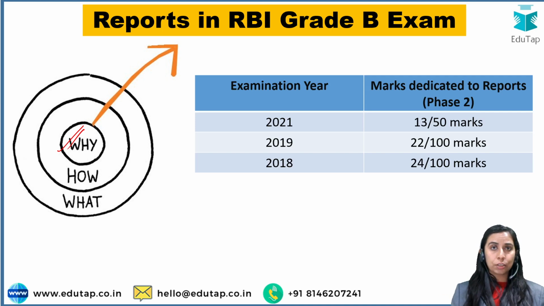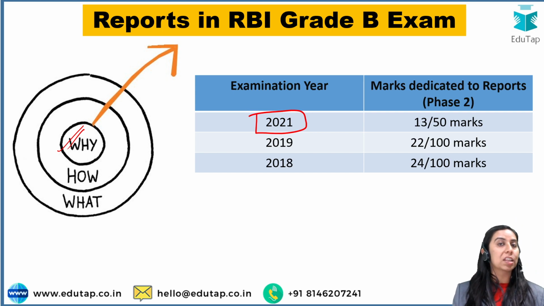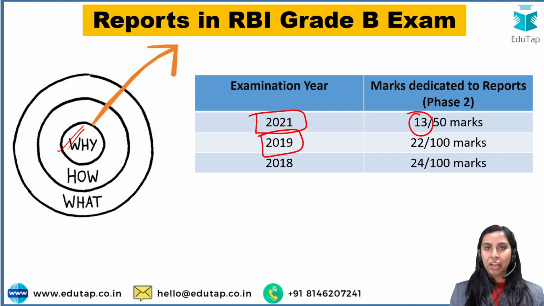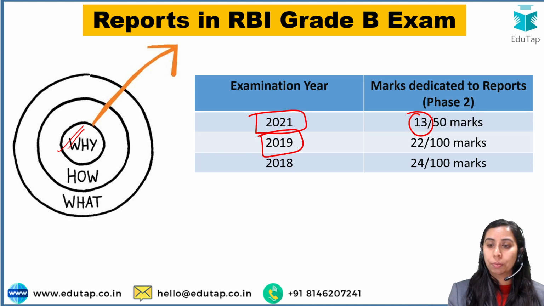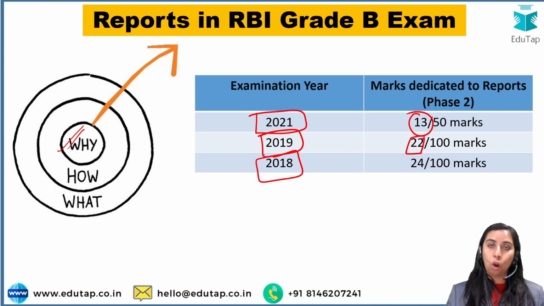I have done an analysis for you year-wise to tell you the importance of reports in the RBI Grade B examination. So guys, in the year 2021, we all know that RBI has brought this pattern of objective as well as descriptive in the phase 2 exam. So in phase 2, in 50 marks objective paper, 13 marks was dedicated to reports. In 2019, you know that the paper of 2022 could not take place because of COVID. So in the 2019 examination, there was a 100 marks objective paper, out of which 22 marks were dedicated to reports. And similarly in 2018, 24 marks, guys, in the objective paper.